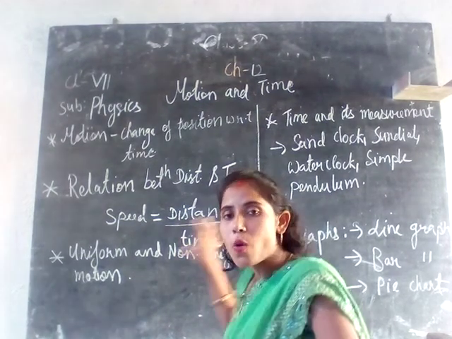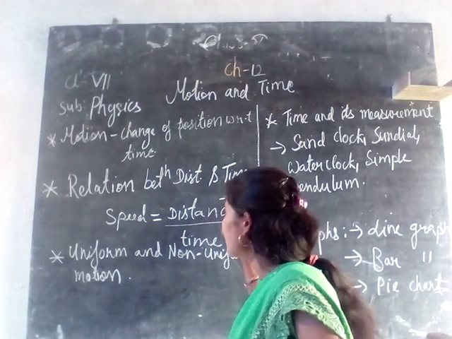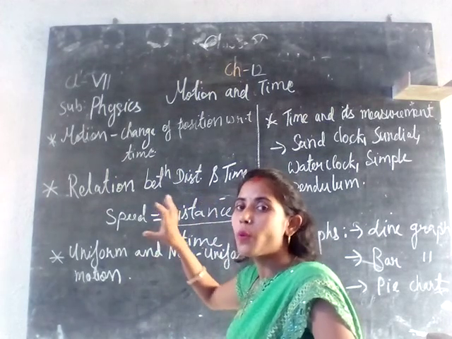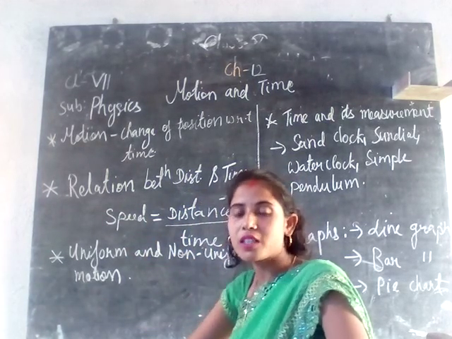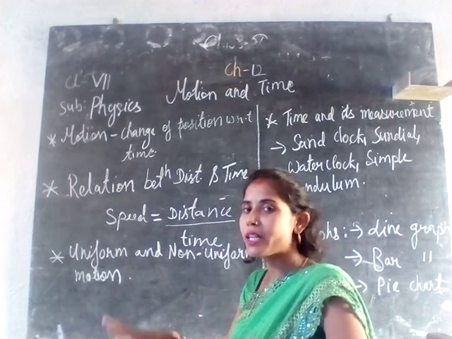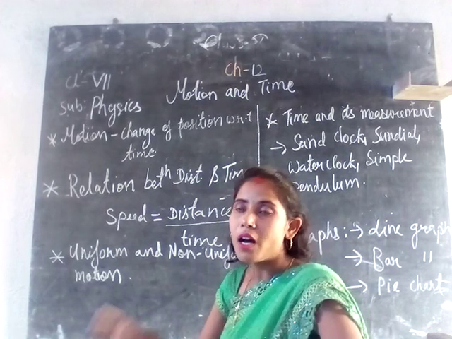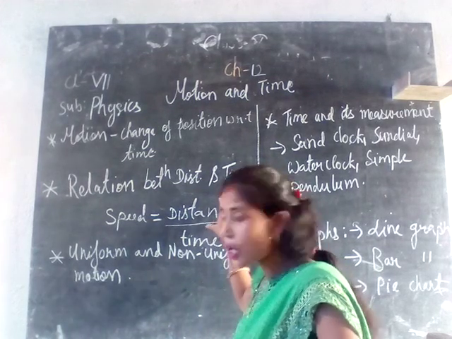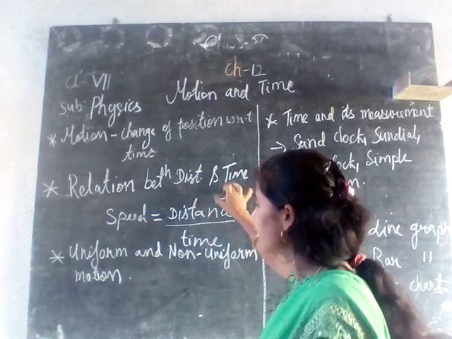So only one formula is applicable for calculating speed, distance, and time. When two factors are given and the third is not, you can calculate it easily by putting in the values and multiplying or dividing. This is the relation between distance and time.